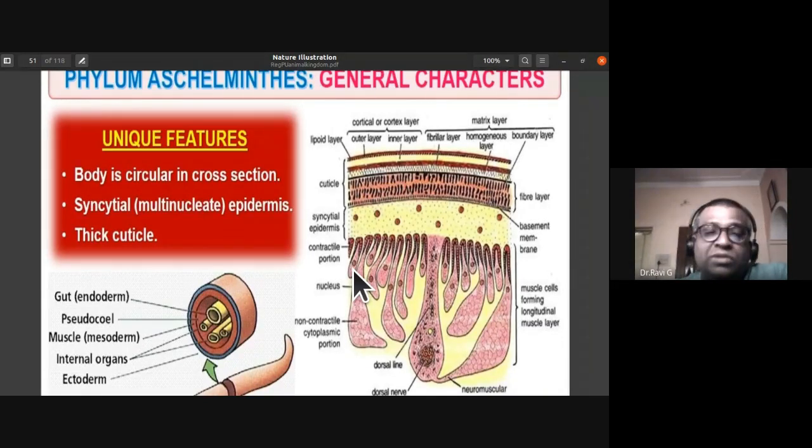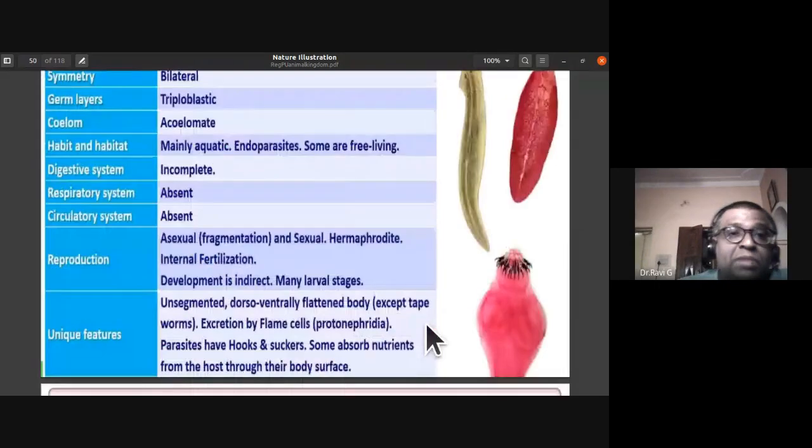The coelom, or the cavity, is not lined by mesoderm. Instead, mesoderm is scattered as pouches, because of which we call this phylum Ascalmenthus pseudocoelomate. This is the only phylum which has a false coelom, because it is not lined by mesoderm, and instead mesoderm is scattered as pouches within the cavity. Then you notice that they are triploblastic animals.